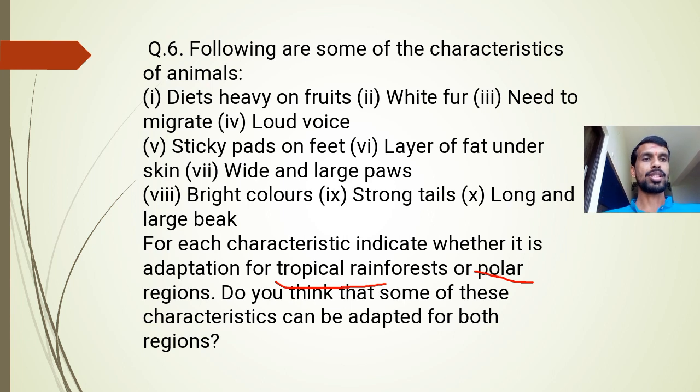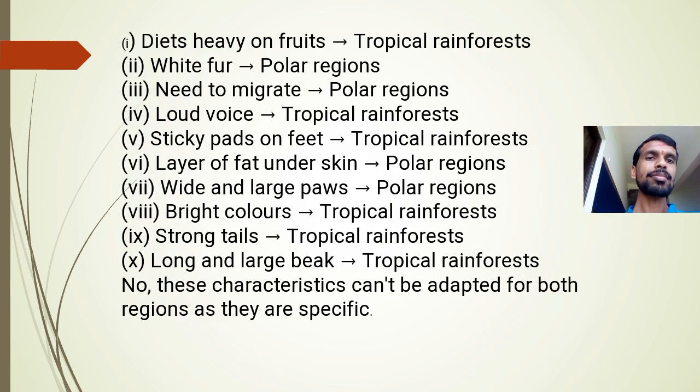So you have to distinguish these features in two columns, one tropical rainforest, another polar region. The characteristic which comes under tropical rainforest you have to write in that column, and the characteristic which comes under polar you have to write in that column, or directly in front of these you can write whether it is tropical or polar. And do you think that some of these characteristics can be adapted for both regions? We'll see the answer.